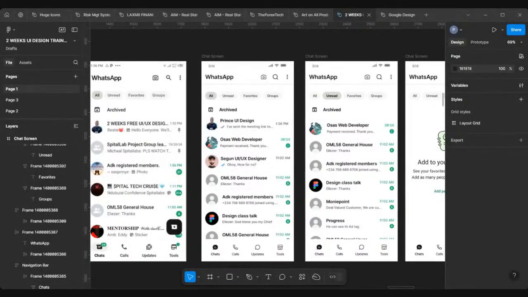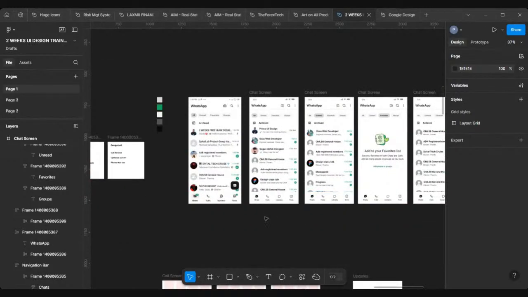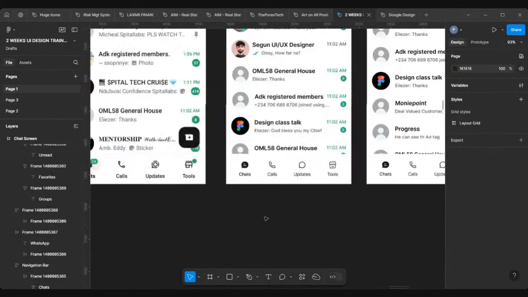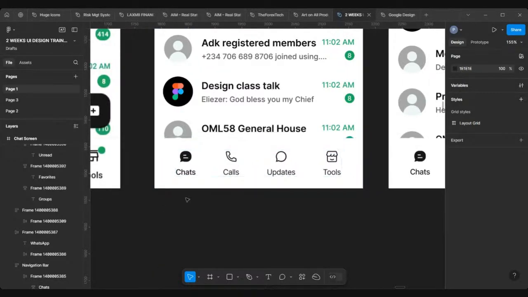In our last class, somebody reached out to me and asked a question about this navigation bar: should we create space for the phone menu bar that's supposed to be under here?